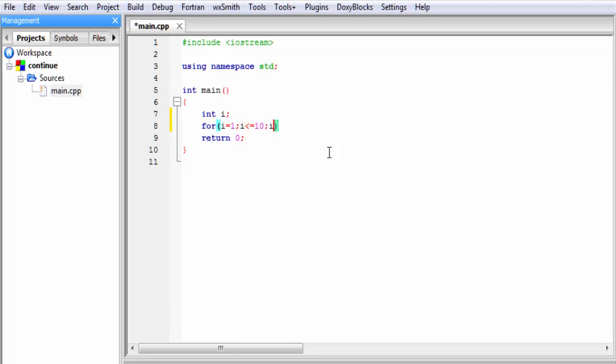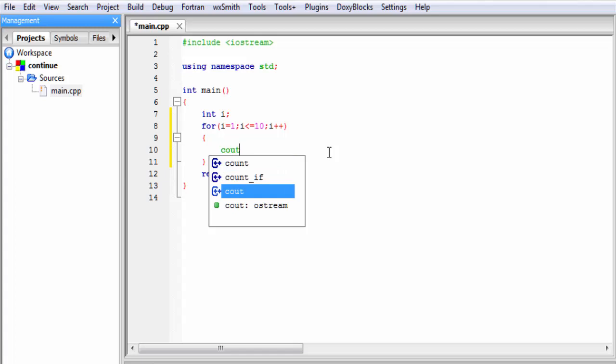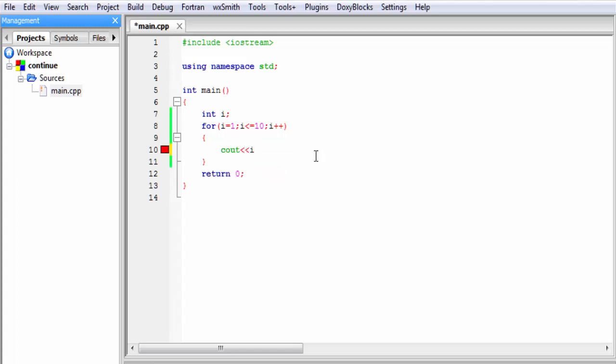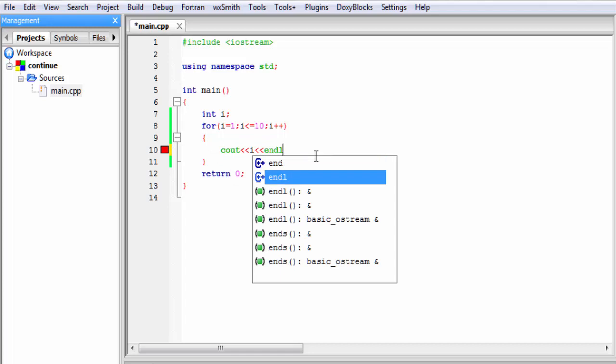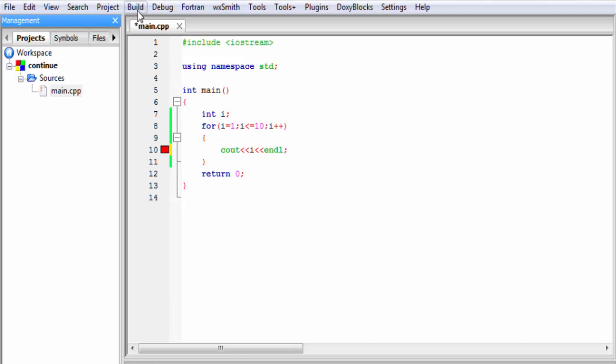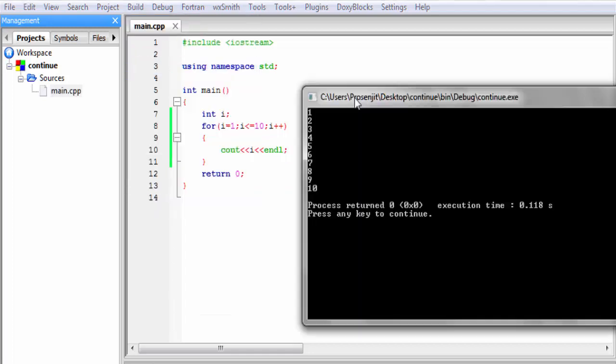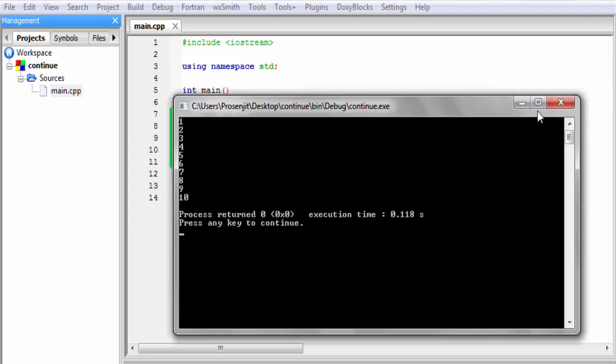Inside this loop we print the value of i, so I am going to write here cout << i and then endl. Let's check the output, build and run. You can see here it prints 10 numbers from 1 to 10.